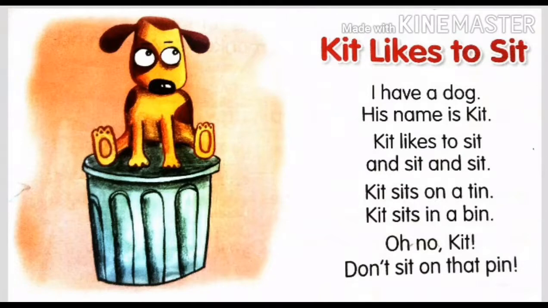Can you see how it is sitting? Kit sits on a tin. Kit sits in a bin. Now on a tin means outside. If you see a tin is there, it is sitting on a tin. On means above, sitting above the tin. Now here, next sentence. Kit sits in a bin. What is the meaning of in? In means inside. So inside a bin. So Kit sits in a bin.